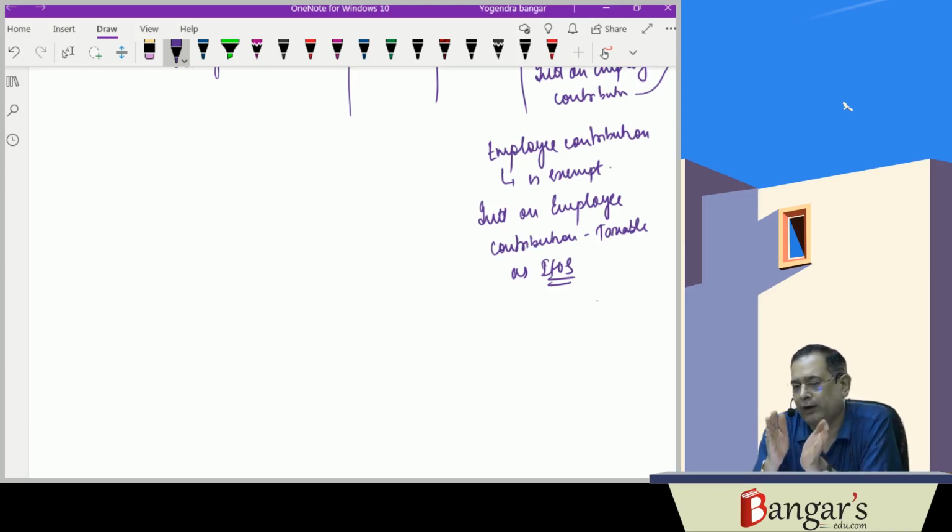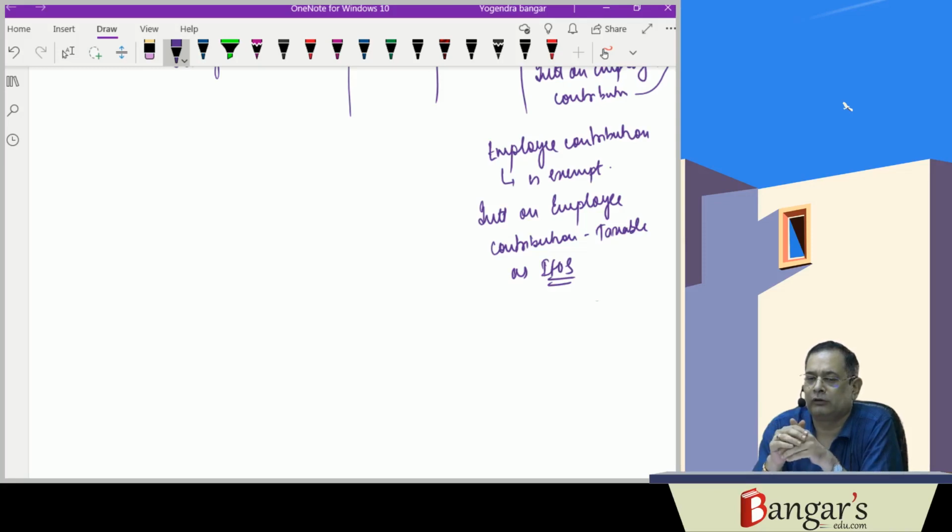Similarly, if he has transferred his balance from the recognized provident fund of the current employer to another employer where he will be joining, then also taxability will not arise. For counting 5 years of service, if he has served 3 years in ABC Limited, transferred his balance to the recognized provident fund of PQR Limited, and served 3 years there, his total service period is 3 plus 3, 6 years.